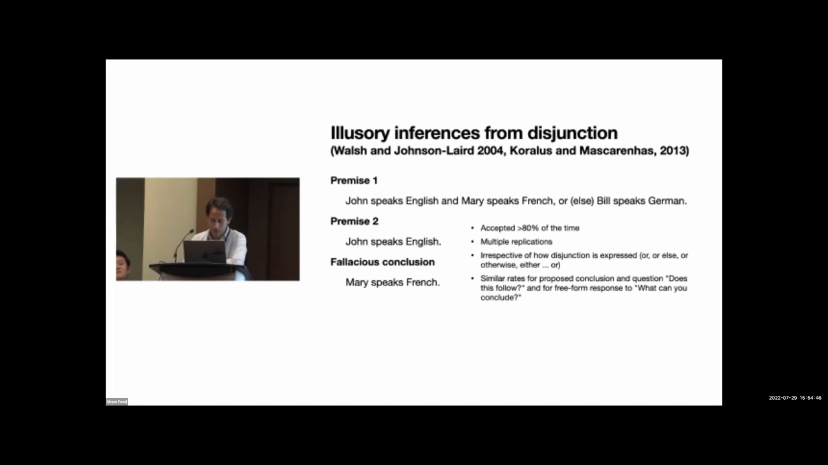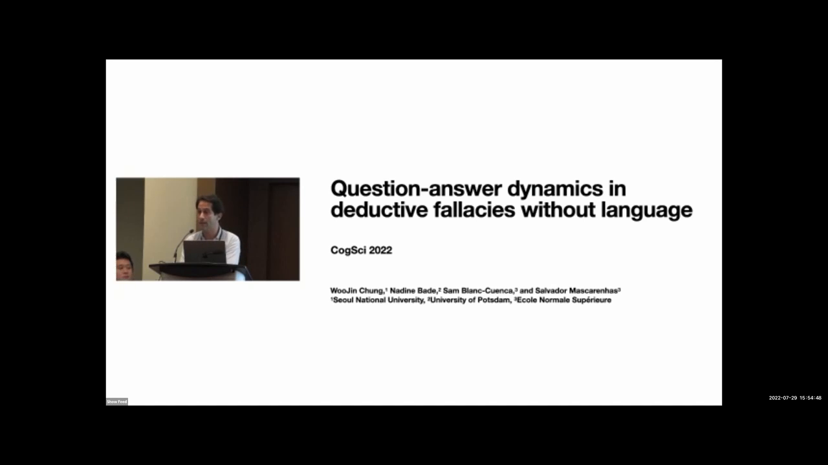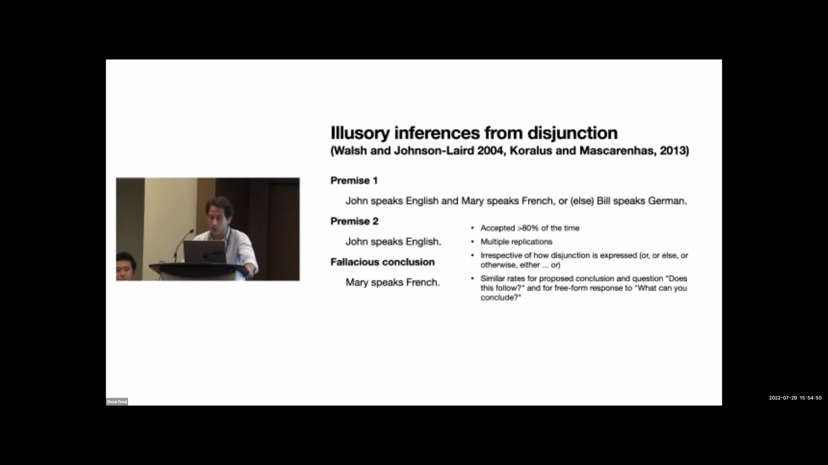We're going to be telling you about question-answer dynamics and deductive fallacies without language. So let's start by taking a look at some deductive fallacies that we're going to turn into visual stimuli. These are known as illusory inferences from disjunction. They were discovered by Claire Walsh and Phil Johnson-Laird in 2004.